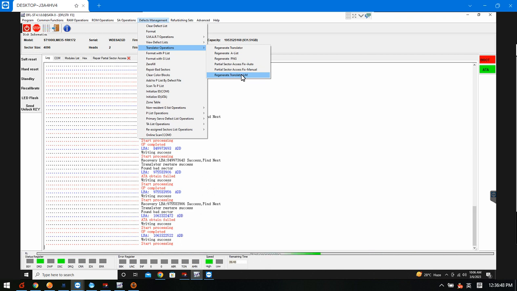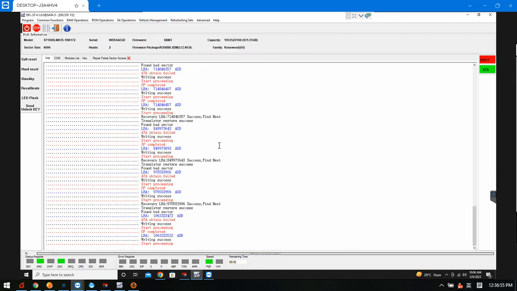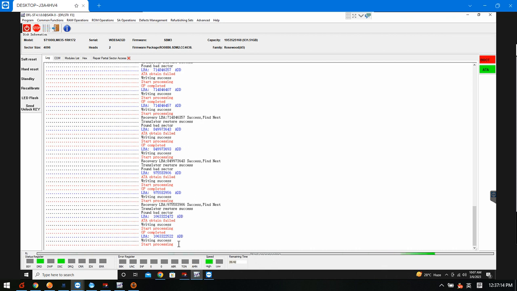Now this drive was worked on by other data recovery companies, but they failed to fix the partial sector access issue. So the user is now using the DFL Seagate firmware repair tool to run the auto repair, and after some time, we believe this Pension drive will be fixed properly and the whole data area will be accessed.